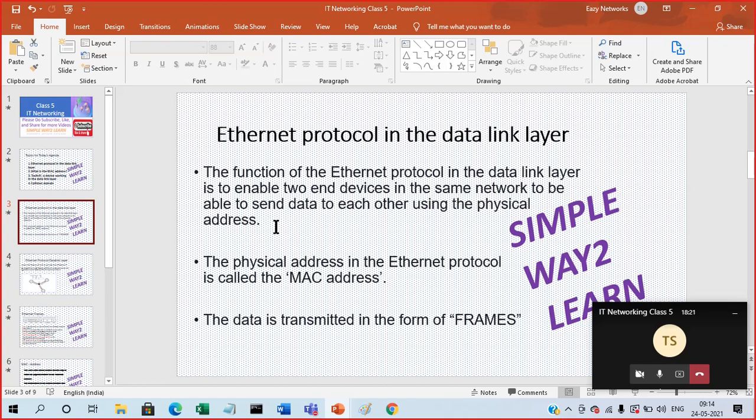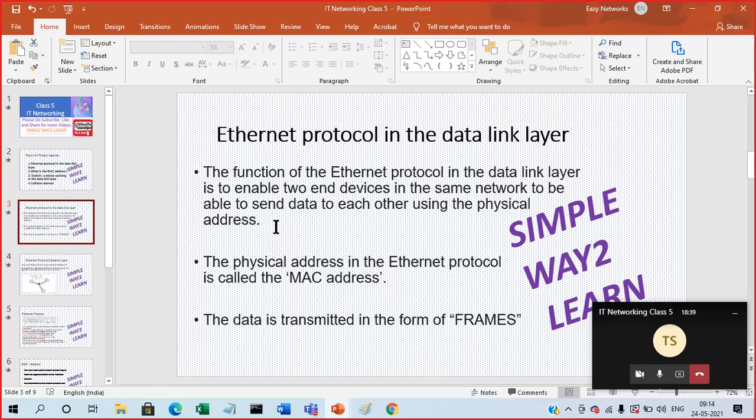And what is the data representation in this layer? It is frames. The data sent between the devices is in frame format. I'll show you how the frame looks.